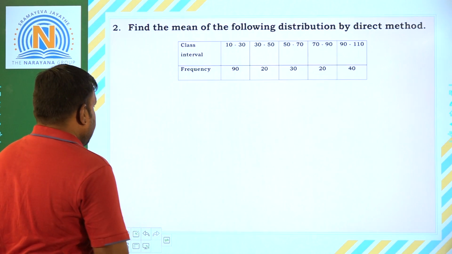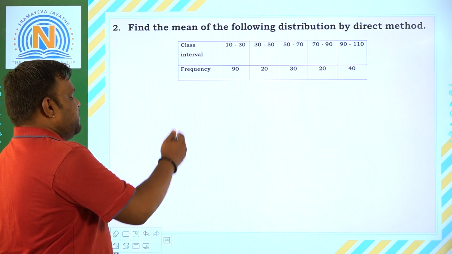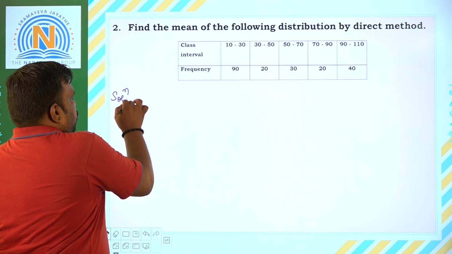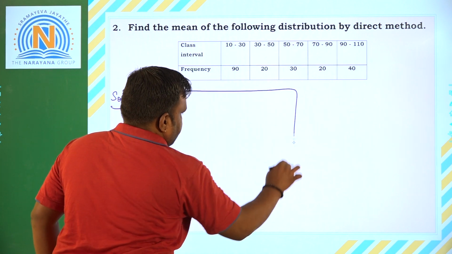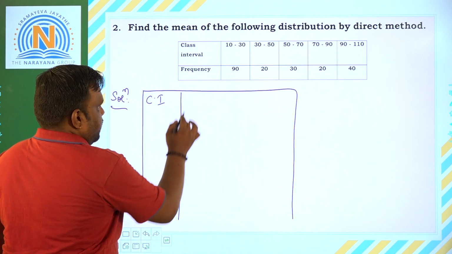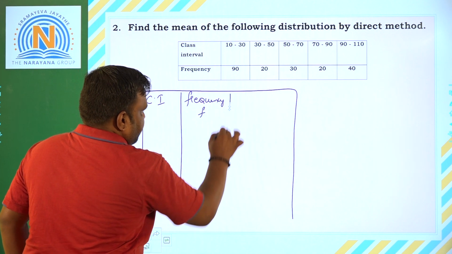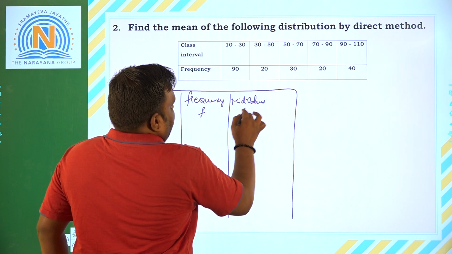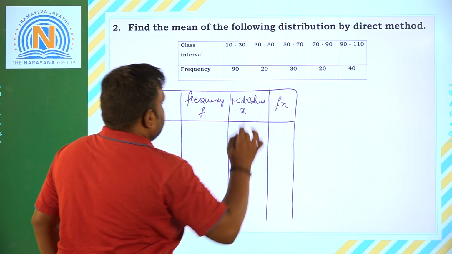Now coming to the next question. Find the mean of the following distribution by direct method. For the direct method, we know the formula used, that is sigma fi xi by n, or sigma fx by n. For this case, we have to draw the table. It consists of the class interval, the frequency, which is denoted by f, the mid values of the classes or the class marks denoted by x, and next, fx. These are the things which will be considered here.